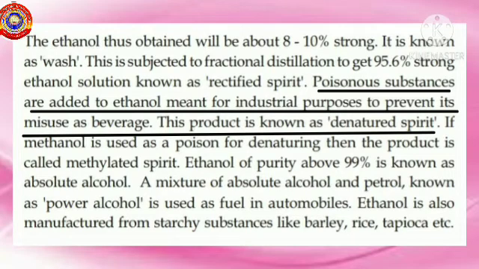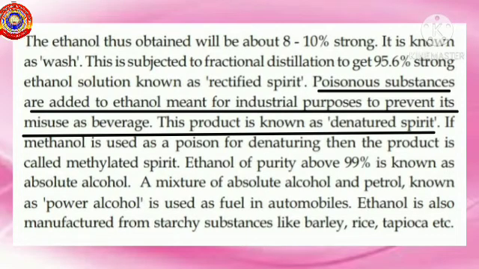In order to prevent the misuse of alcohol as a beverage, certain poisonous substances are added to it so that it can be used only for industrial purposes. This product is known as denatured spirit. So what is denatured spirit? The alcohol to which poisonous substances are added, for industrial use and to prevent its misuse as a beverage, is called denatured spirit.